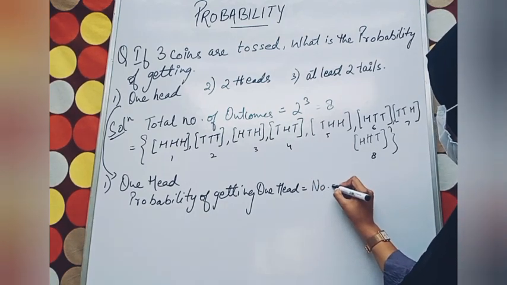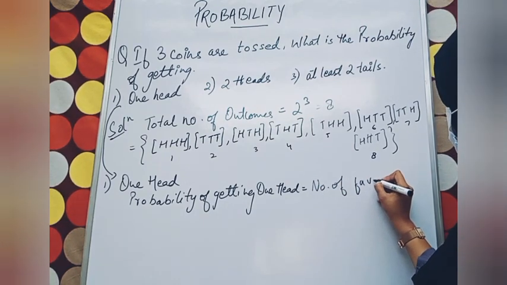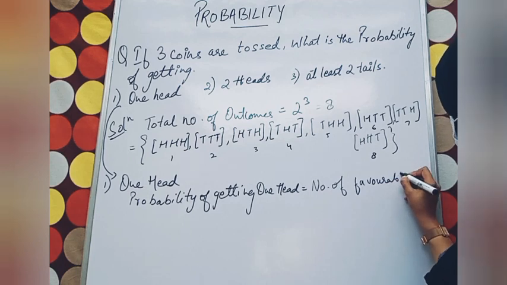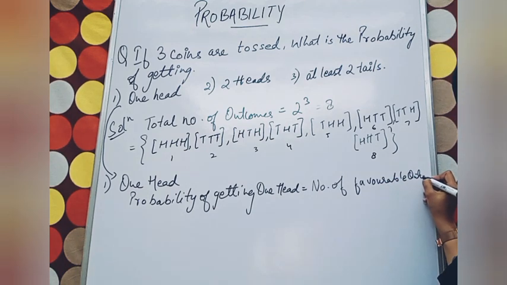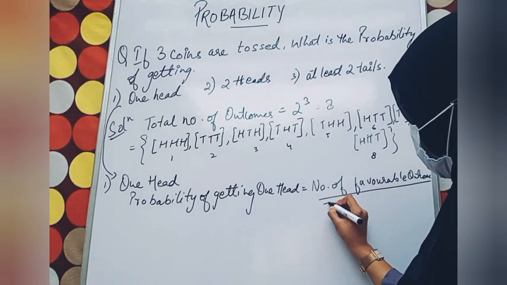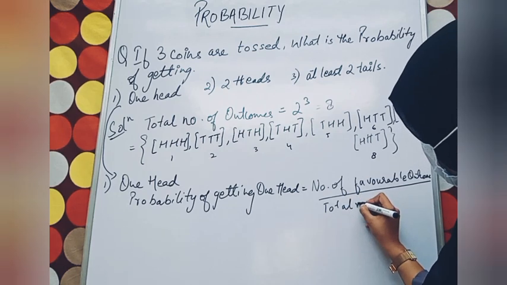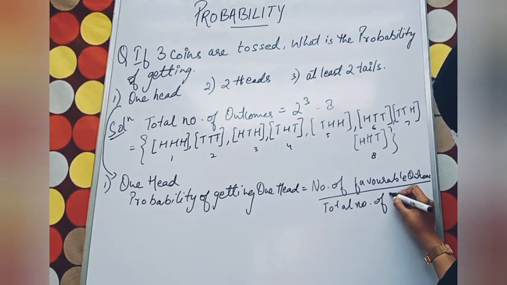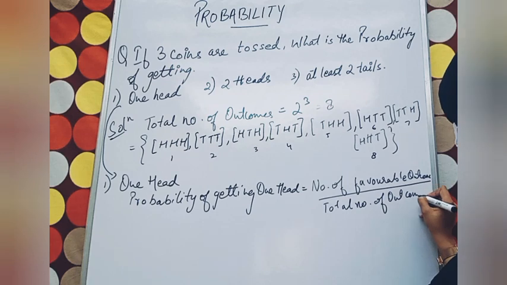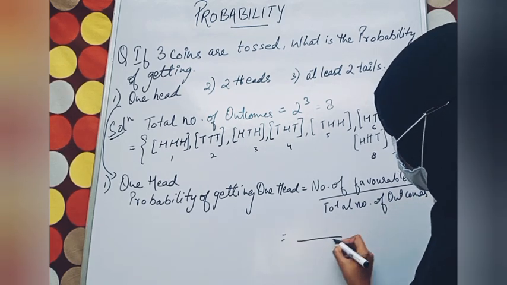Number of favorable outcomes upon total number of outcomes. Total number of outcomes is 8.